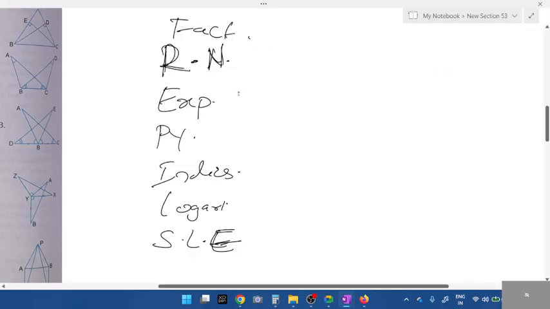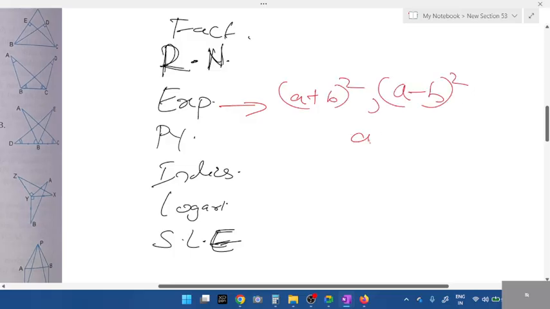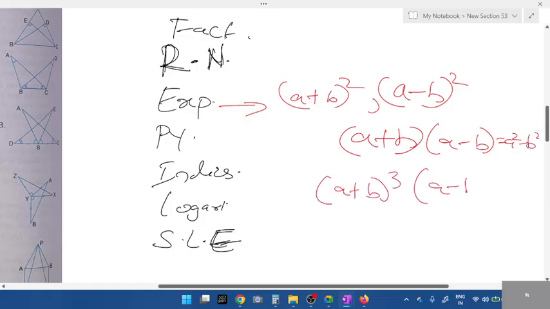In factorization and expansion, what are the formulas we have? Expansion: we have a plus b the whole square, then a plus b into a minus b is a square minus b square, then a plus b the whole cube, and so on. You take these formulas, check a question, solve one or two questions, enough.